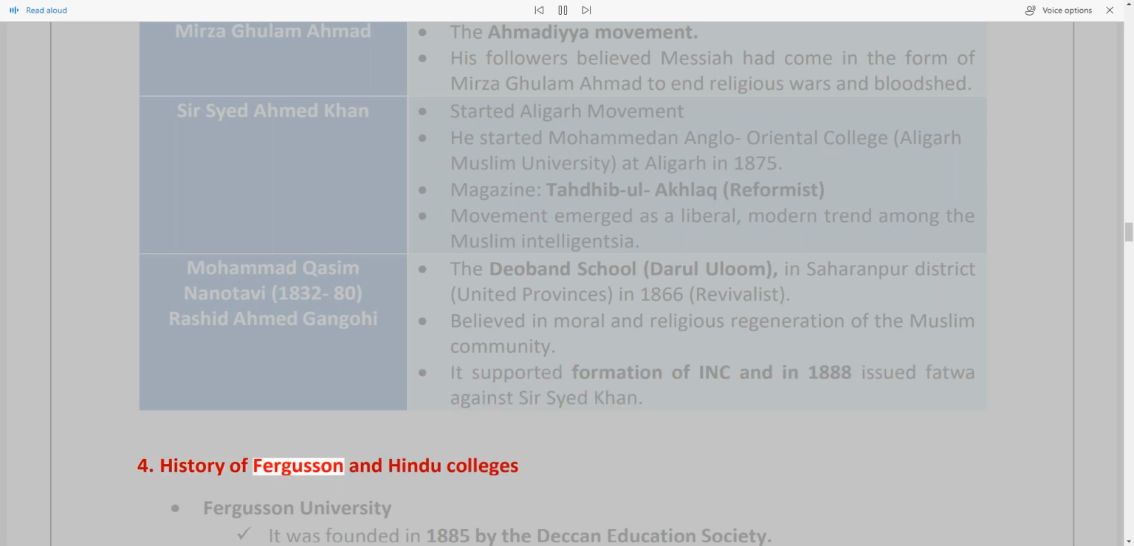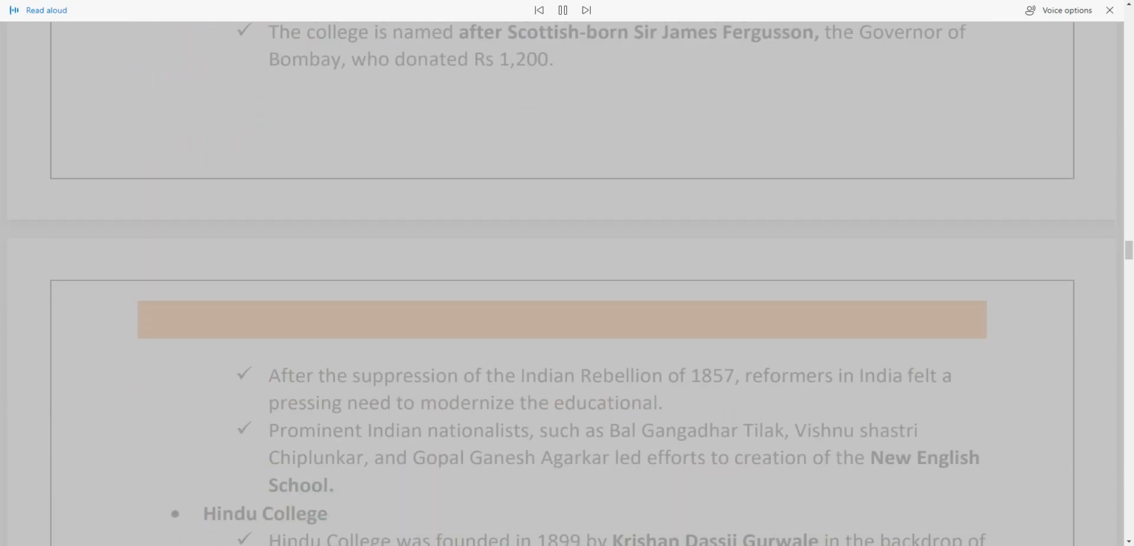4. History of Fergusson and Hindu colleges. Fergusson University was founded in 1885 by the Deccan Education Society. The college is named after Scottish-born Sir James Fergusson, the Governor of Bombay, who donated 1,200 rupees. After the suppression of the Indian Rebellion of 1857, reformers in India felt a pressing need to modernize the educational system.